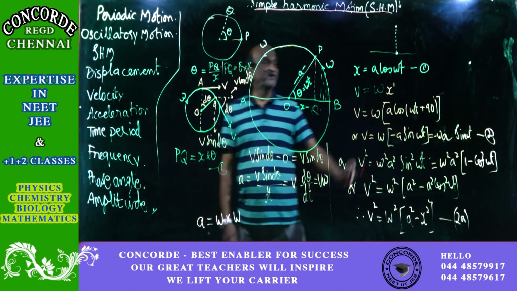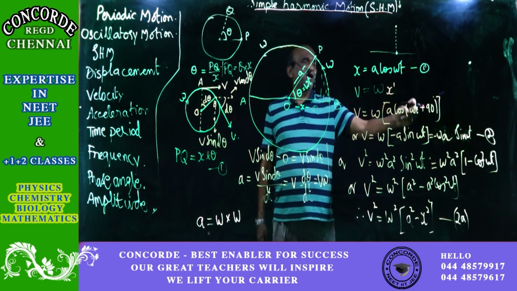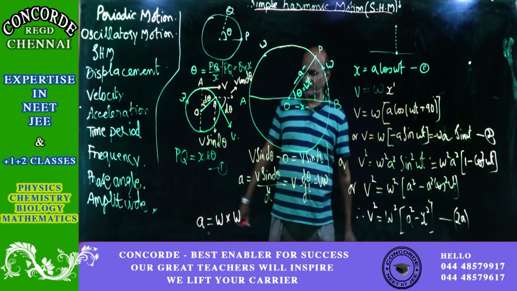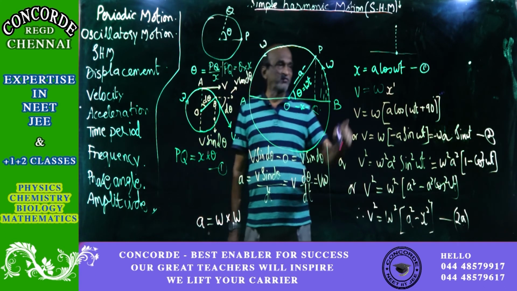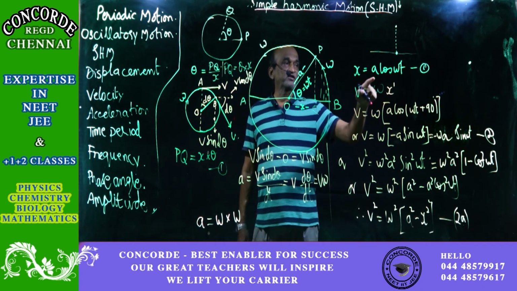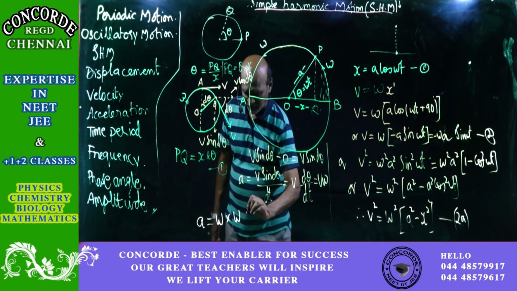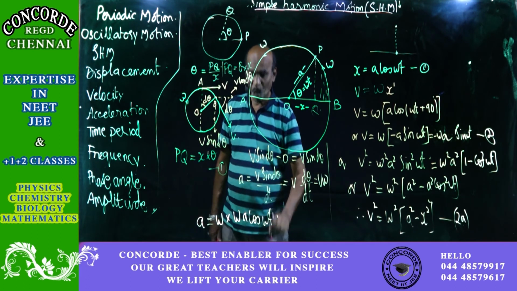X dash, I am taking it for the reason that adding 90 degrees. Otherwise, when you take only the distance, there is no difference. Okay. So we can as well take it as for v, omega into x, where x is equal to A cos omega t. So x will be equal to A cos omega t.